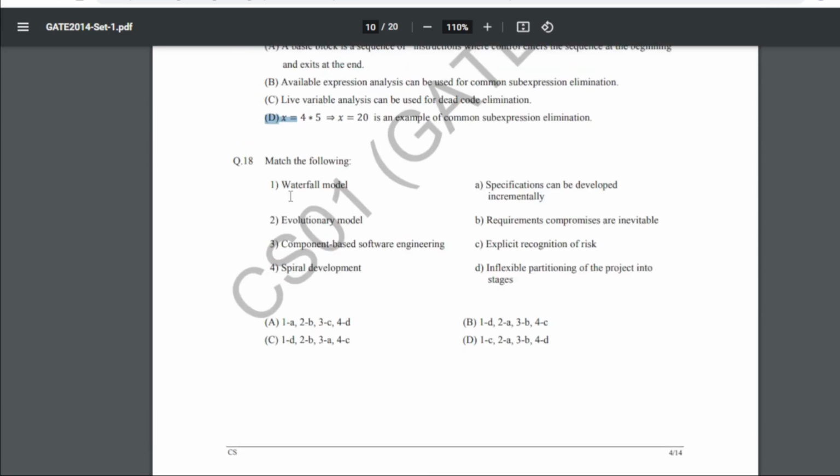Now 18 is match the following. So this is what we have to match. So here our answer is basically B, right? That is waterfall model belongs to inflexible partitioning of the project into stages. Second is evolutionary model, that is answer A, specification can be developed incrementally. Number 3 is component based software engineering, the answer is requirement compromises are inevitable. And option number 4 is spiral development, that belongs to C, that is explicit recognition of risk.